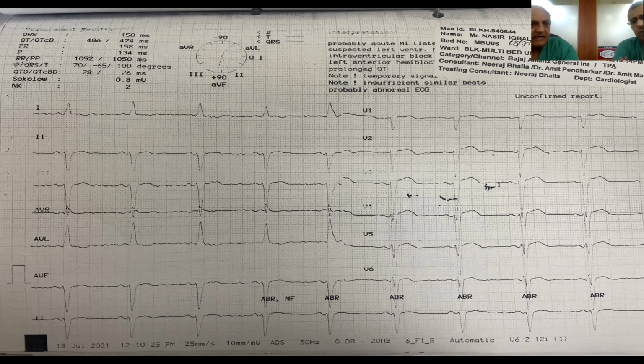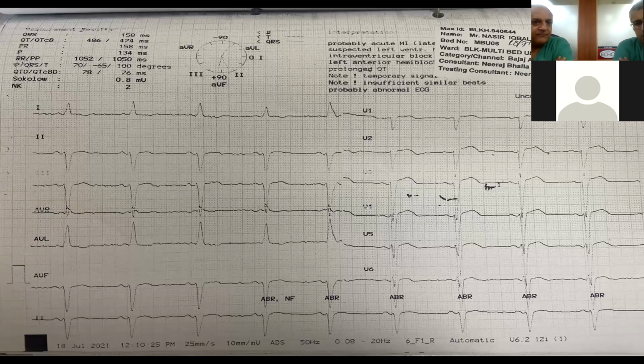The other thing is that the recurrent vomiting again gave us a clue that this patient, who has undergone angiography a few days back, is coming with recurrent vomiting. He is a diabetic patient and has been exposed to various drugs such as ACE inhibitors or MRAs. So in these patients, the clinical suspicion of contrast-induced nephropathy is very high.